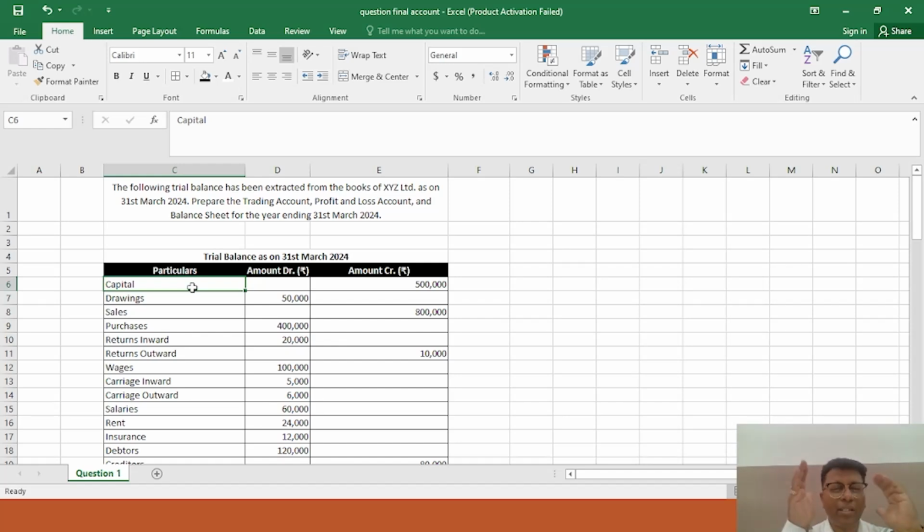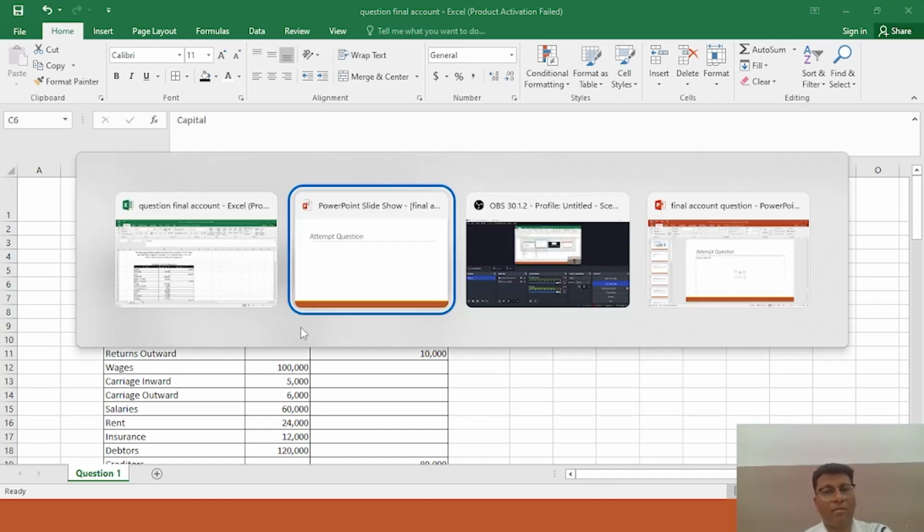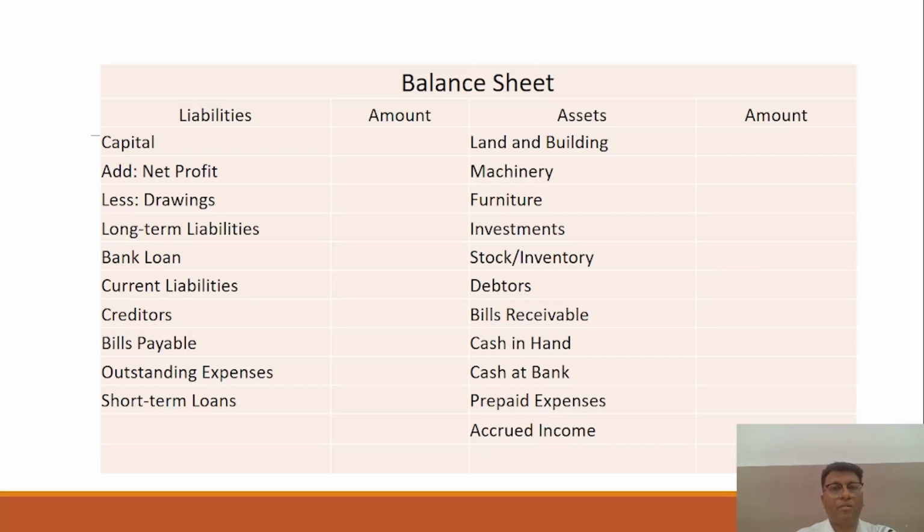So that you understand exactly how to post this item, how to write it, and how to carry this particular item to the right place in the final account. As the capital, right? The first item is the capital. So as per the format, can you remember where you have to show it, where you have to carry this balance? Yes, as I told you, just go to the particular slide, that is the balance sheet.